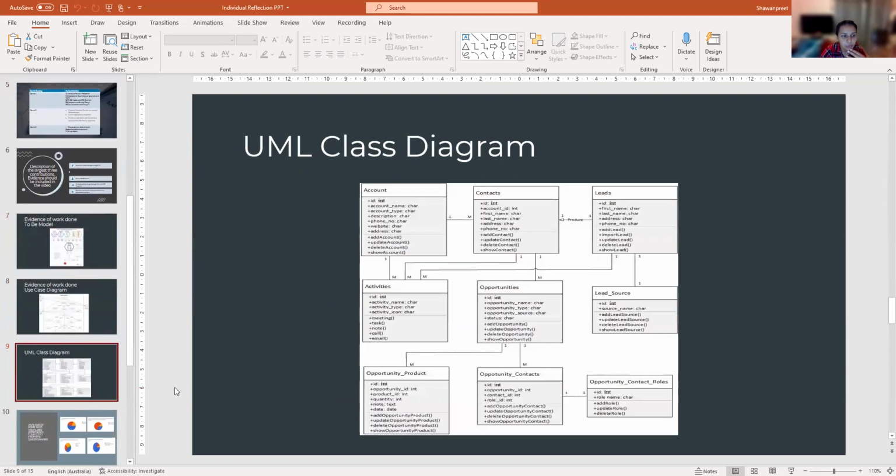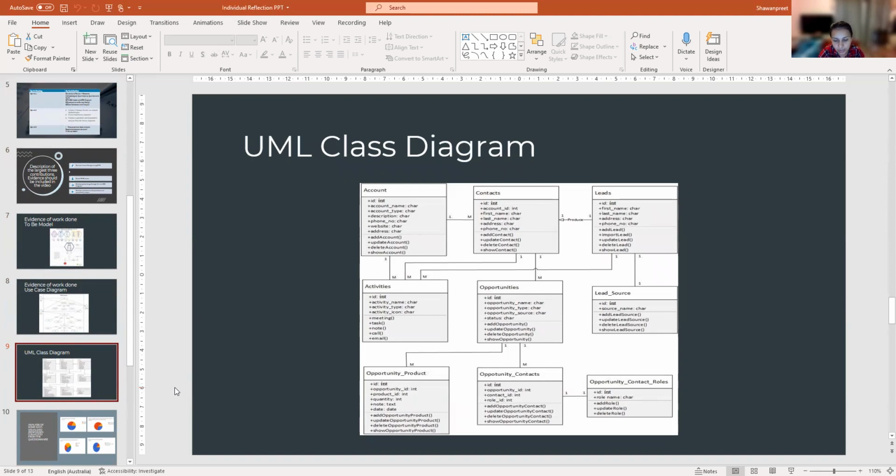So the next is the UML class diagram. UML is defined as the Unified Modeling Language. This diagram is basically a static structure that illustrates the system structure by indicating all the system classes, their respective attributes, operations or methods, and finally the relationship among all the objects.